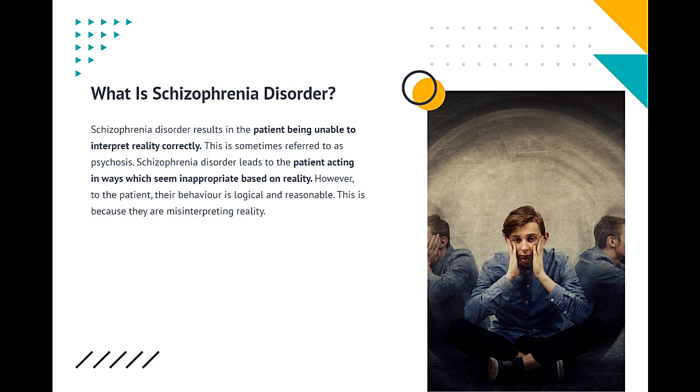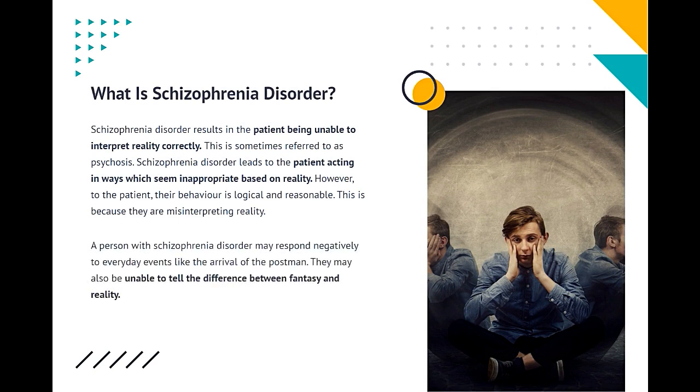What is schizophrenia disorder? Schizophrenia disorder results in the patient being unable to interpret reality correctly. This is sometimes referred to as psychosis. Schizophrenia disorder leads to the patient acting in ways which seem inappropriate based on reality. However, to the patient, their behavior is logical and reasonable. This is because they are misinterpreting reality.